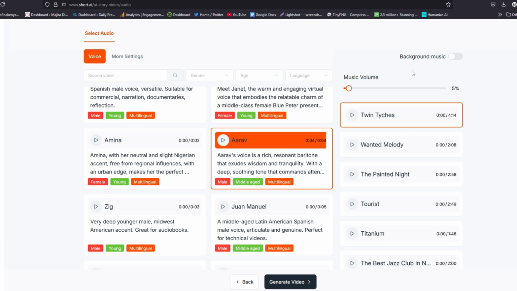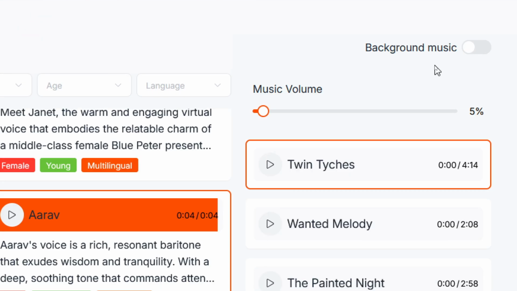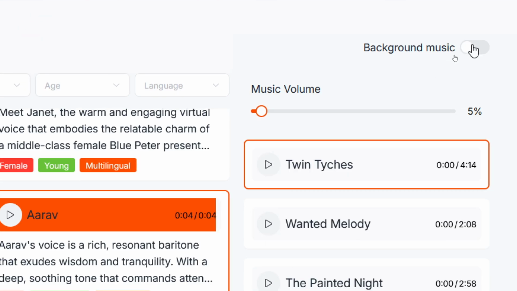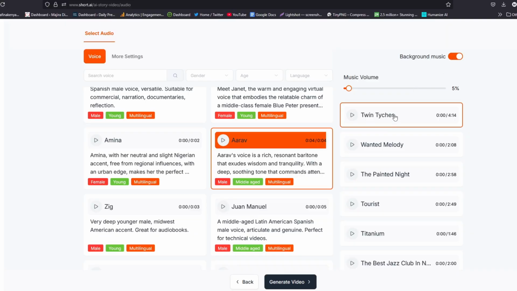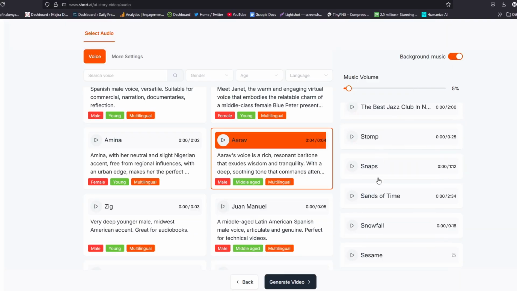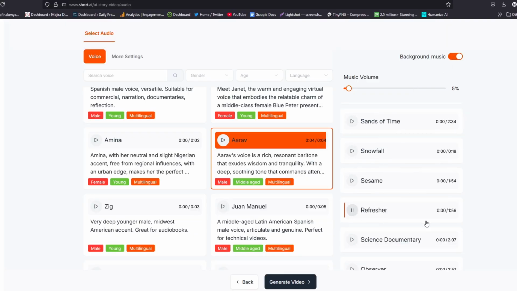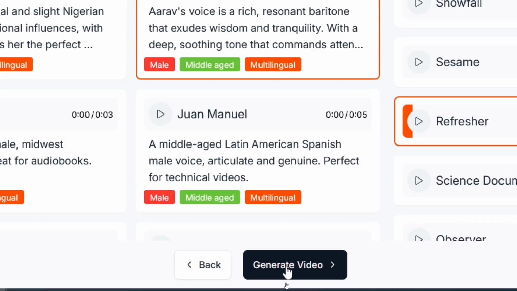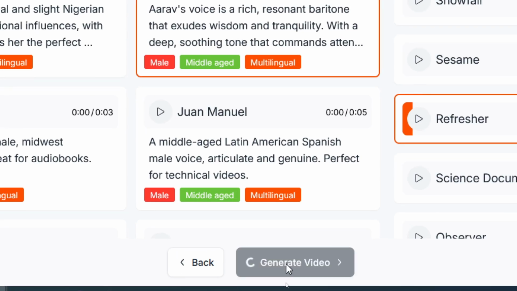Then choose whether you want to accompany your video with a music background. If you want, go ahead and toggle this and choose from a selection of music that is here. Let me go with the refresher. I'll select this. And then finally, let's generate our video. So I'll go ahead and click on generate.